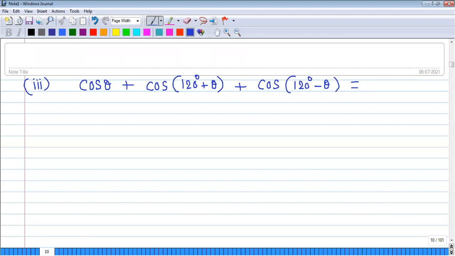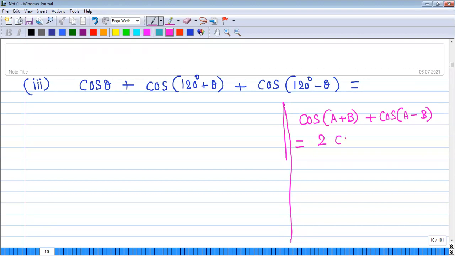So the first term keep as it is. If you just see the second term and third term, they look like a formula, that is cos of A plus B plus cos of A minus B. If you are interested, you can write the formula also: cos of A plus B plus cos of A minus B, or cos of A minus B plus cos of A plus B, commutative law, no problem.